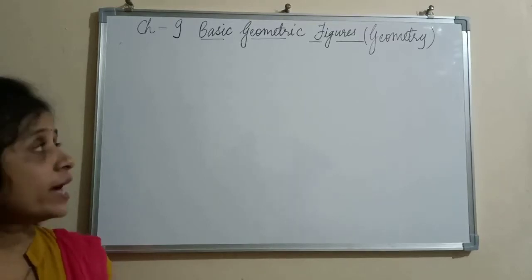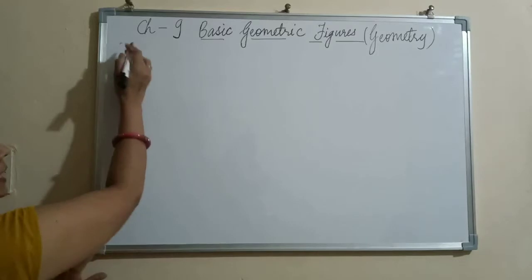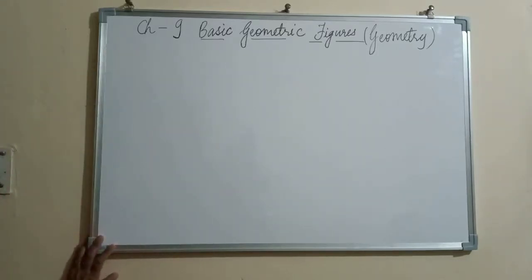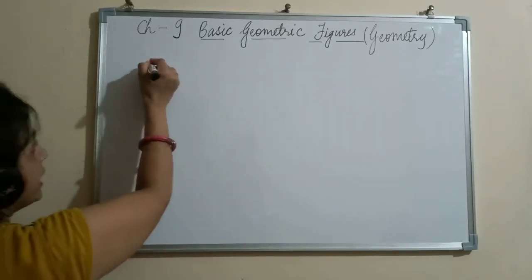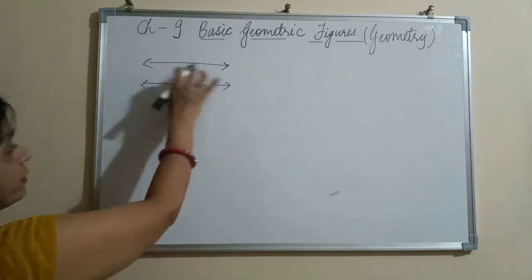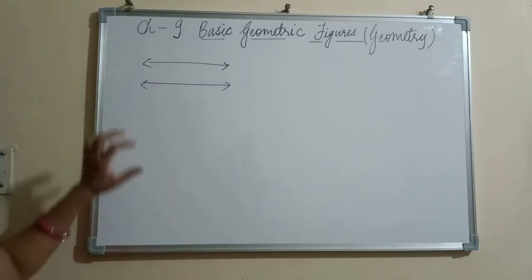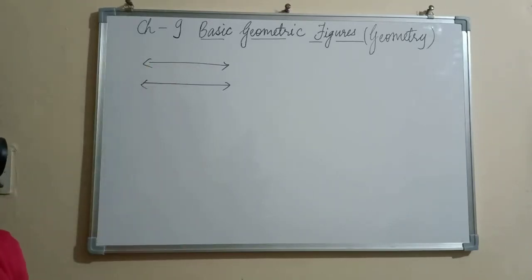In the last class I explained pair of lines. Pair of lines are of two types: one is parallel lines and the second is intersecting lines. Lines which have no common points in a plane are called parallel lines, which will not intersect each other after extending in any direction.